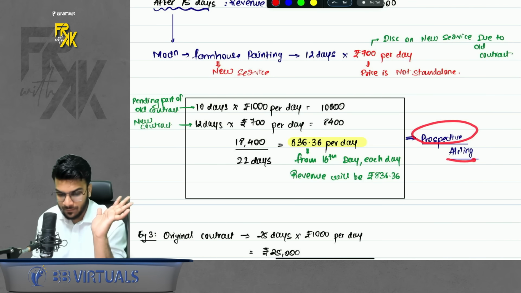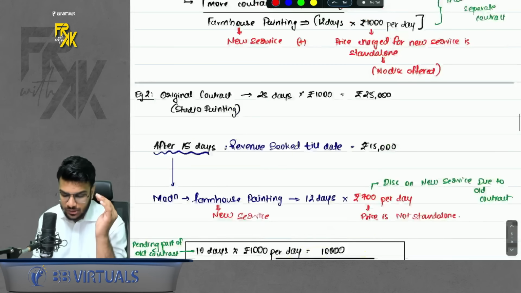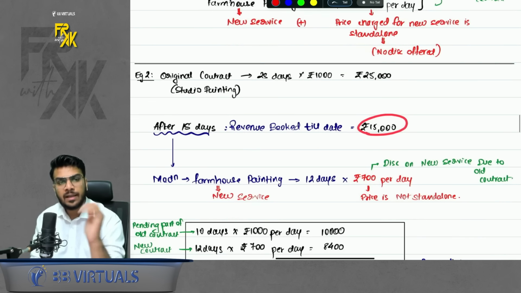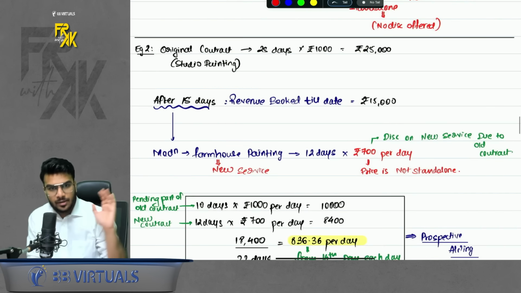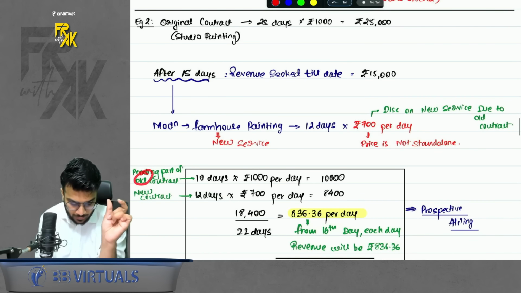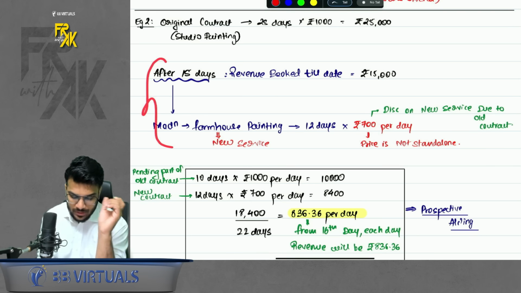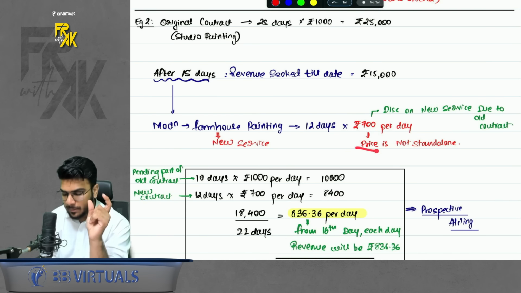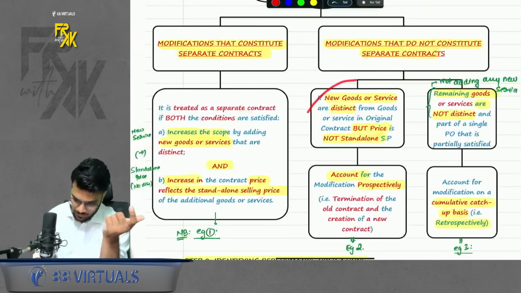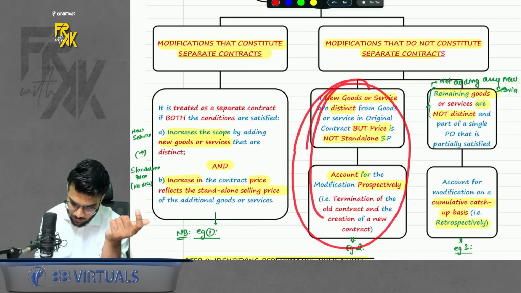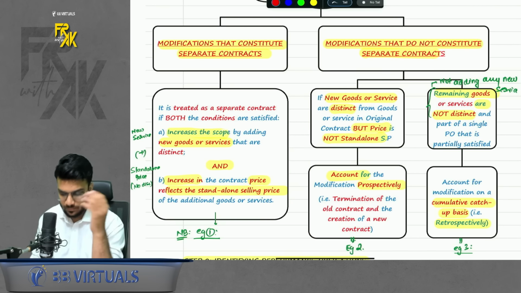This is known as prospective accounting. So here we did not change the revenue already booked. We were like, okay, it is done, once done. Just take the pending part of the old contract and take the new contract. Merge them, compute the average rate per day or per hour depending on the question. Okay. When do we do this? When we add a new service, but the price is not standalone. When you add a new distinct goods or service, but the price is not standalone. Okay. Next part.